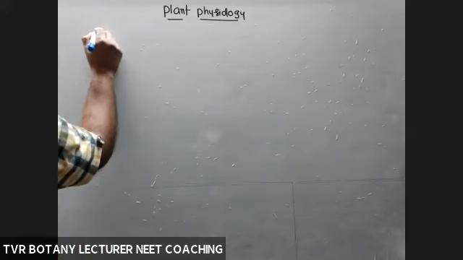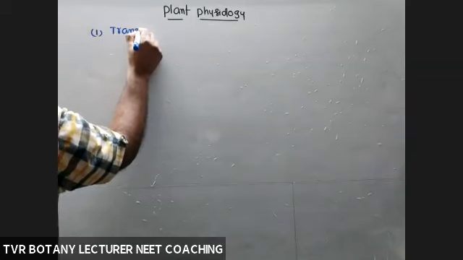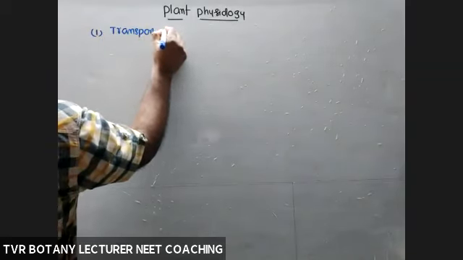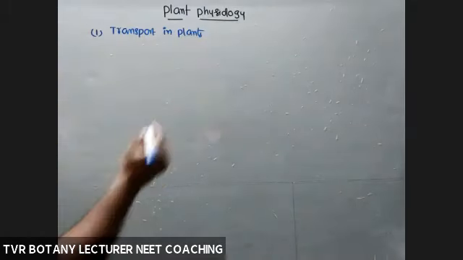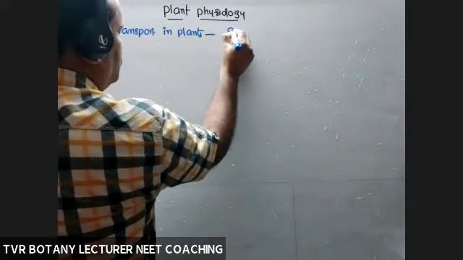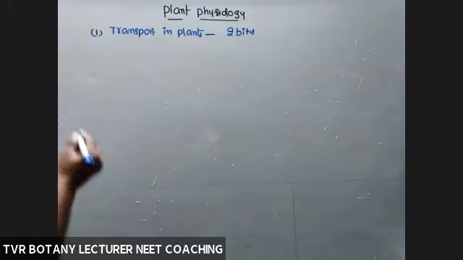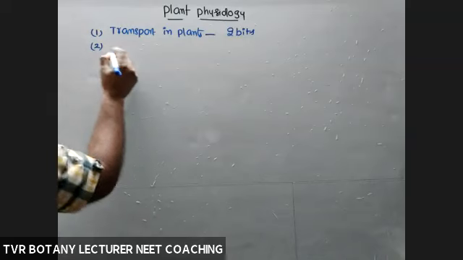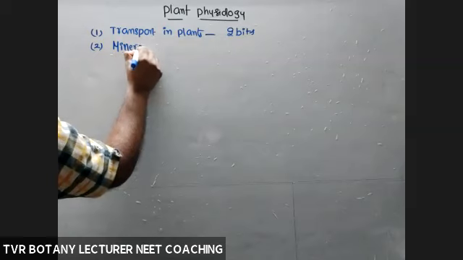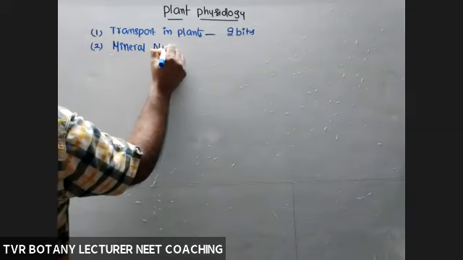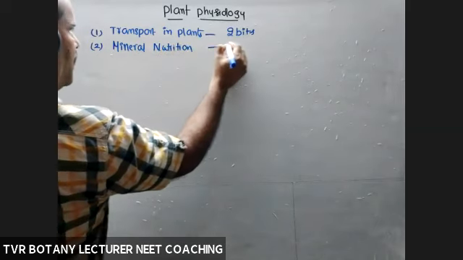So the first chapter is transport in plants. Its weightage is 2 bits, 1 or 2, it's a little bit variable. And the second one, mineral nutrition, nutrition in plants. Mineral nutrition, 1 or 2 bits.